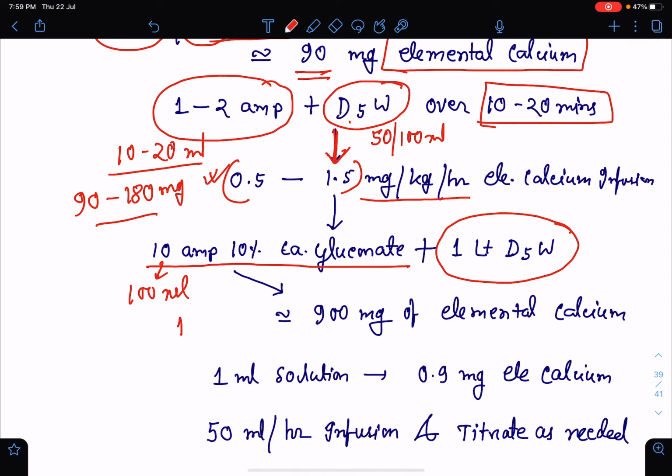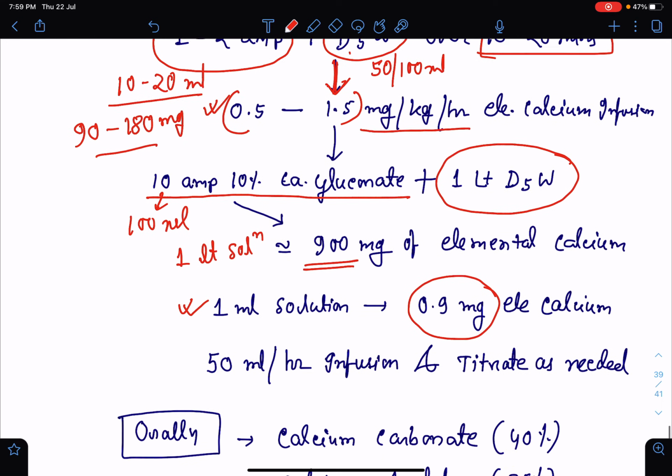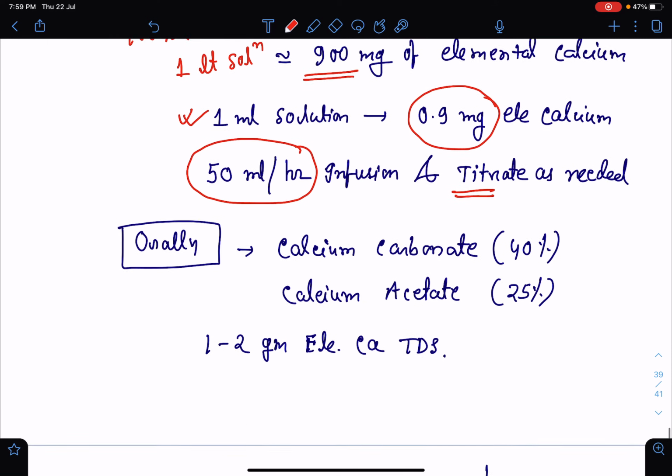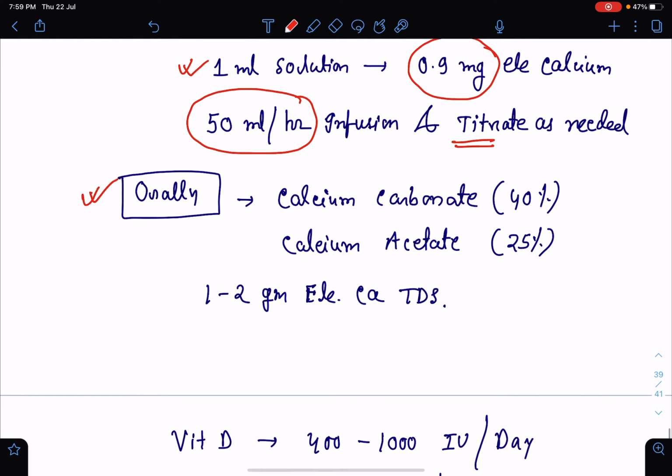So that means in 1 liter solution we will have almost 900 milligram of elemental calcium. So 1 ml of solution means 0.9 milligram of elemental calcium. So we can infuse at a rate of 50 ml per hour of the solution, and titration can be done as needed. Okay.